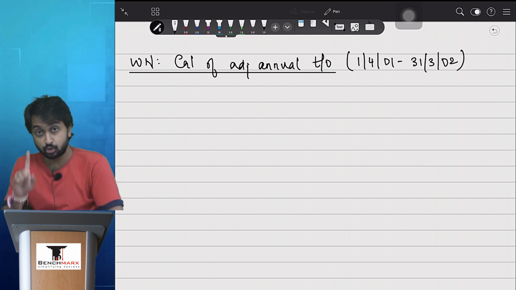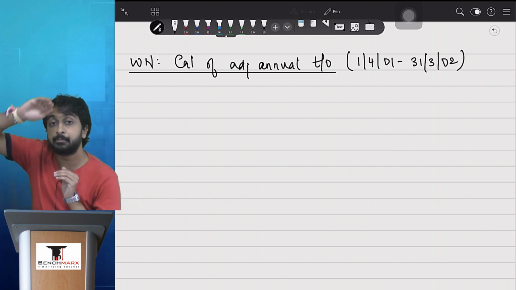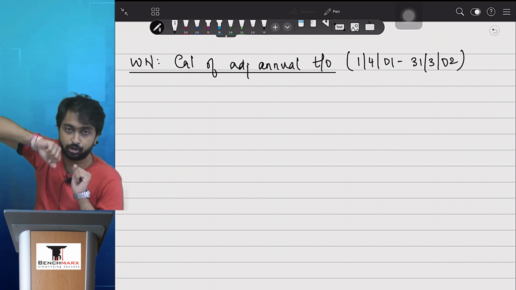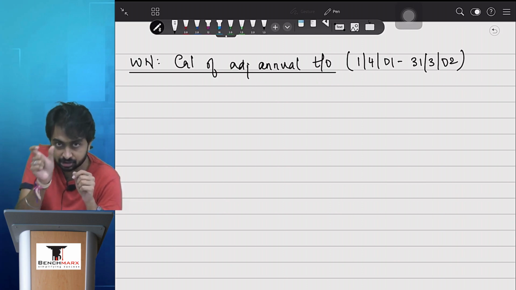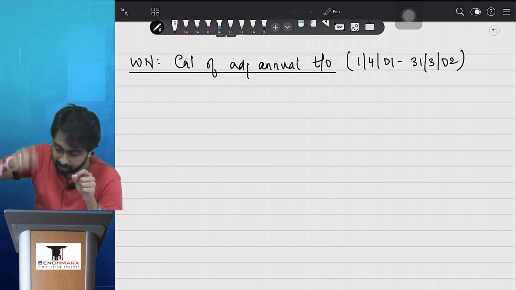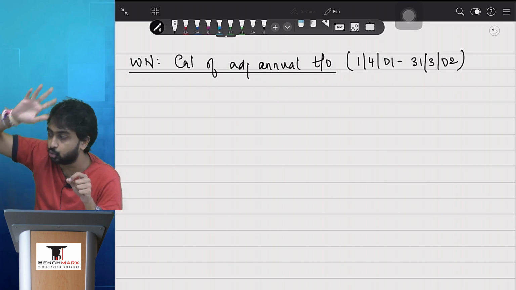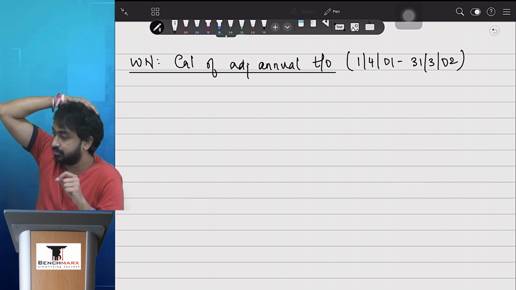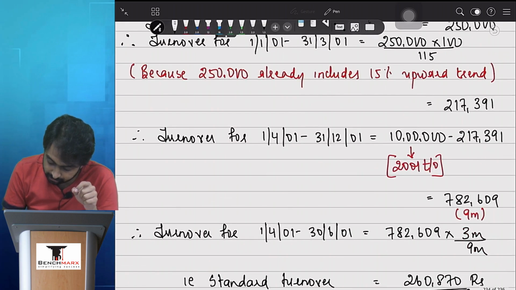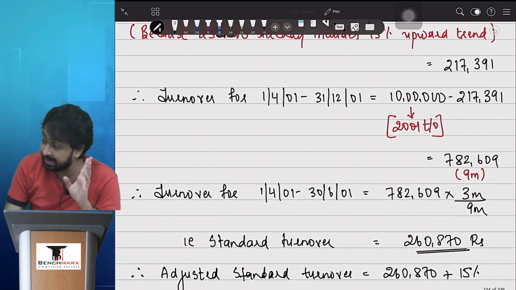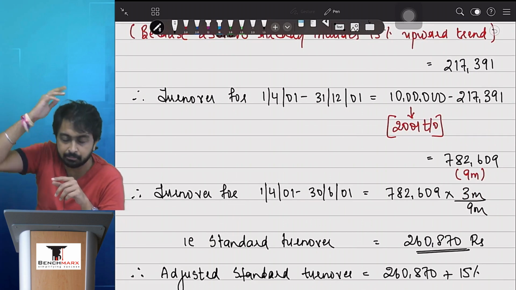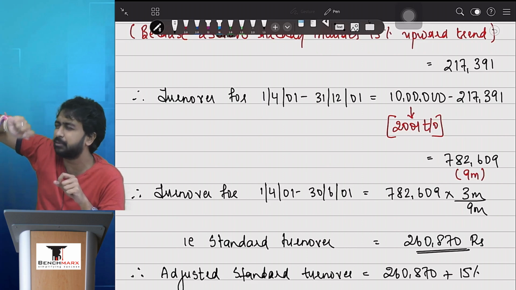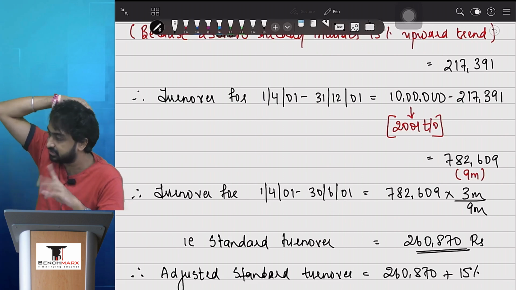Tell me, सोच के बताओ, when we were doing all the maths for standard turnover, had we found the 9 months turnover from 1st April 1 to 31st December 1? हाँ, परफेक्ट. तो वो अपन ने फाइंड किया था. अगर तुमको याद रहेगा तो the amount is going to be 782,609, 1st April 1 to 31st December 1. आई थिंक मैंने 2 गलती से बोला था. बरोबर. 782.